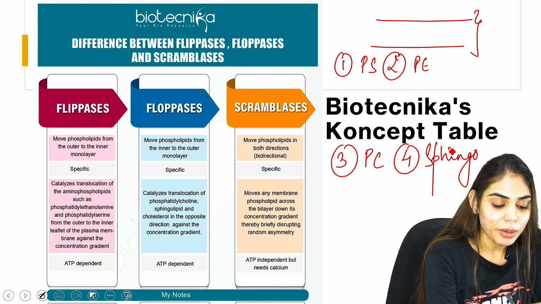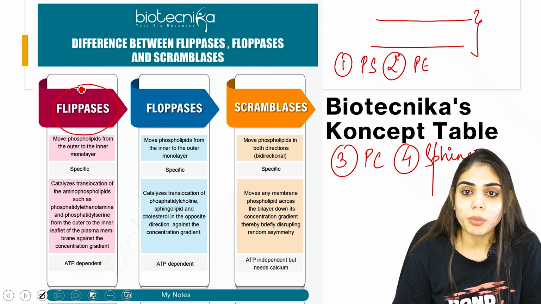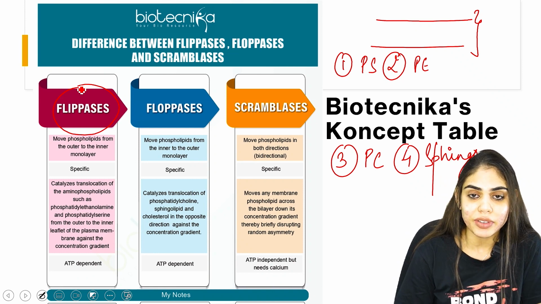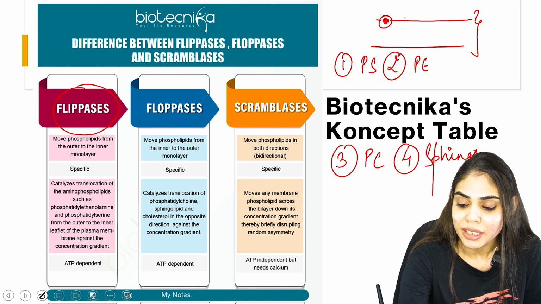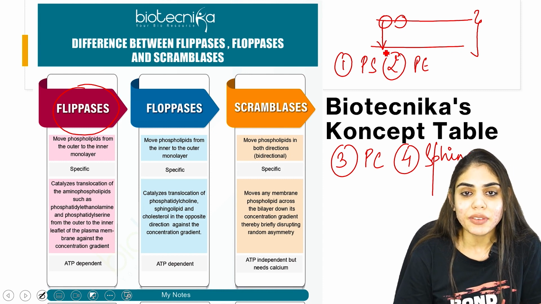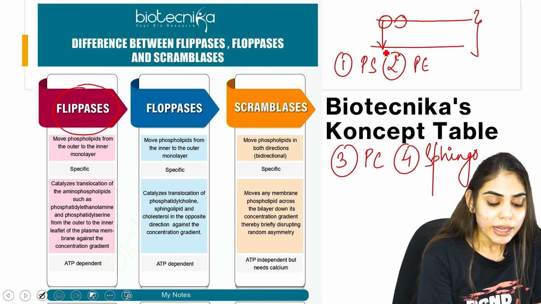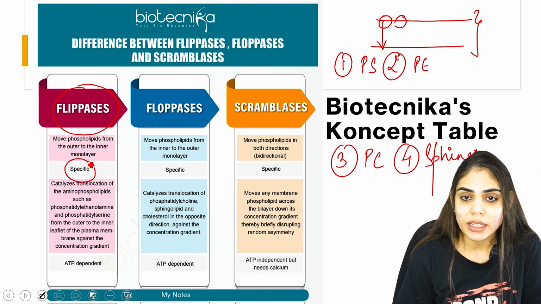So first is flipase. Flipase is an enzyme that moves phospholipid from the outer to the inner leaflet of the plasma membrane. So suppose any phospholipid is there, it will catalyze the translocation of phospholipid from outside to the inner side, or we can say from the outer leaflet to the cytoplasmic leaflet of the plasma membrane. This is specific in nature. Why is this specific in nature?